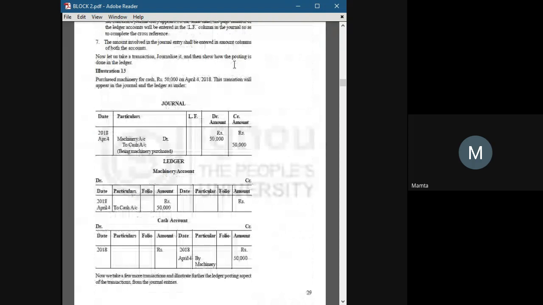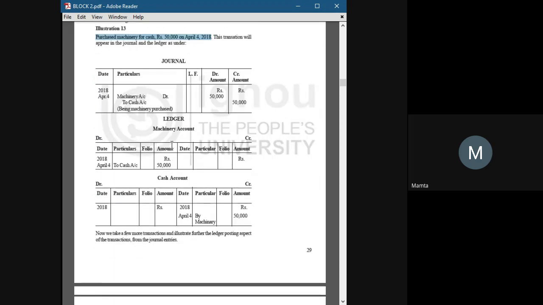Now we will take an illustration. Illustration number 13. Purchased machinery for cash 50,000 on April 4, 2018. So the journal entry for this transaction would be machinery account debit to cash account, 50,000 debit amount and 50,000 credit amount, as the amount is mentioned here.